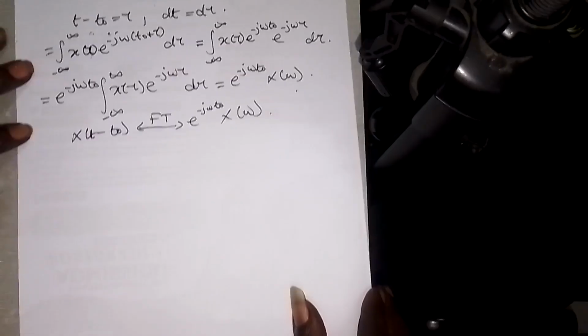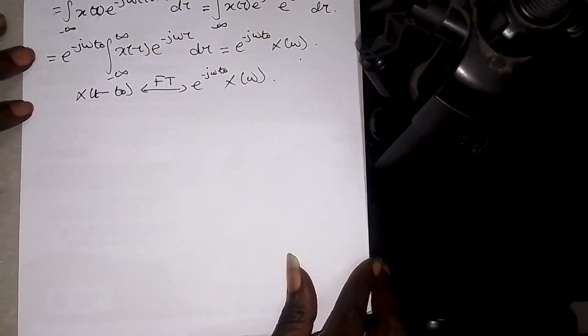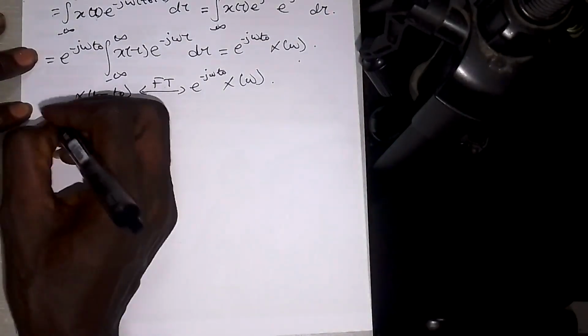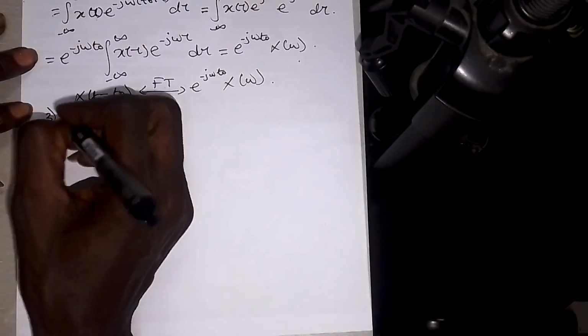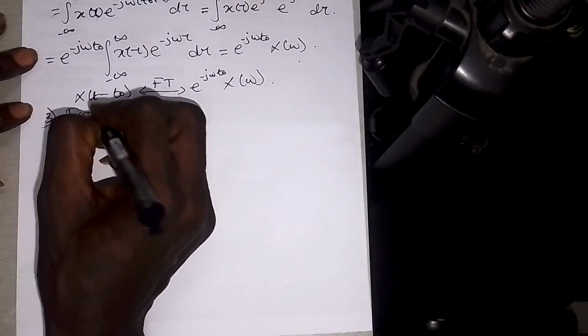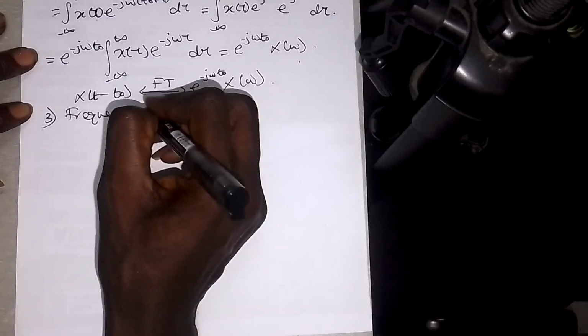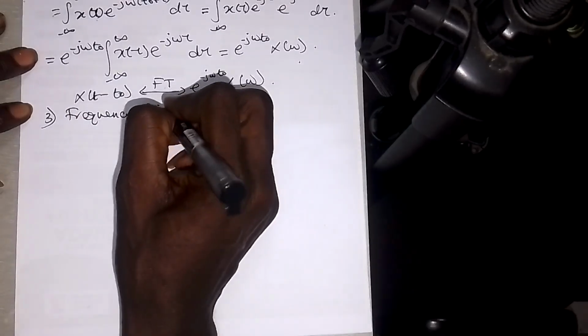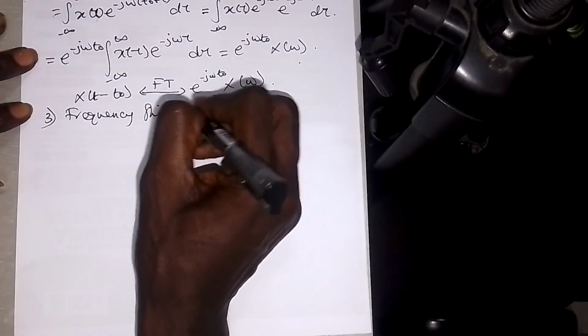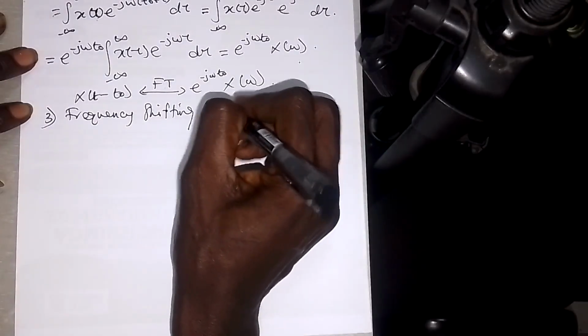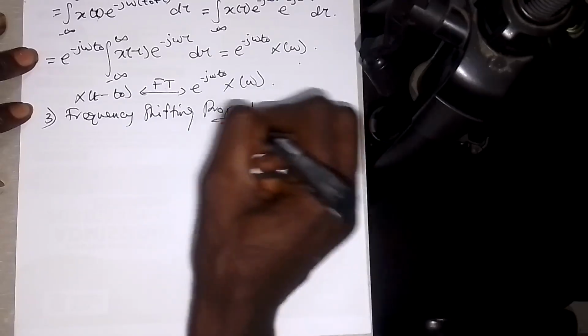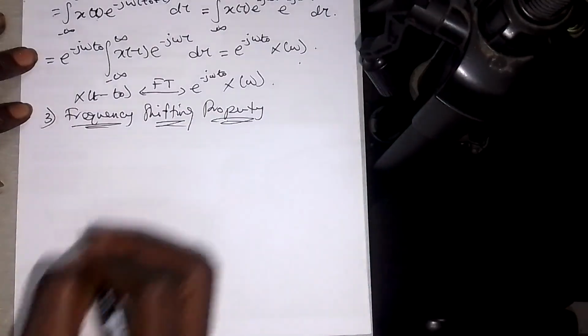So now let's see our property number 3. Property number 3 is the frequency shifting property.